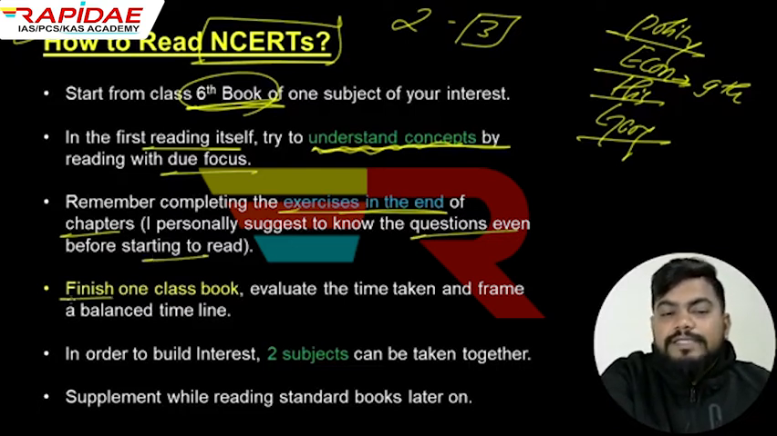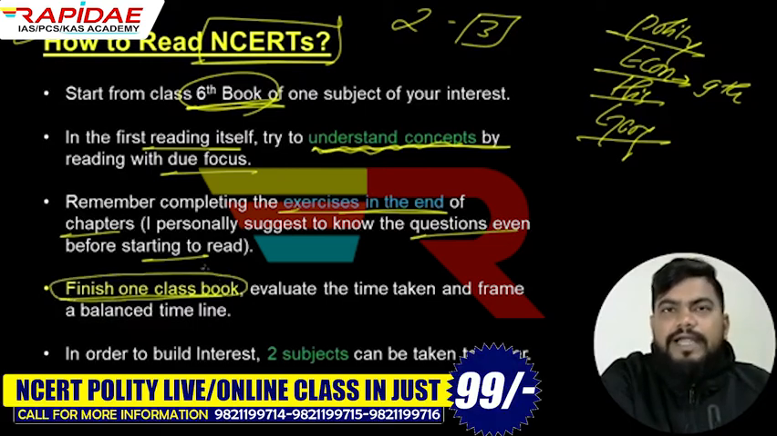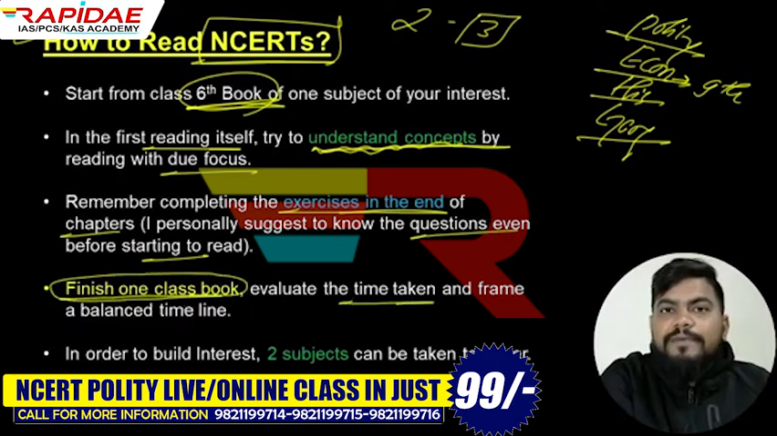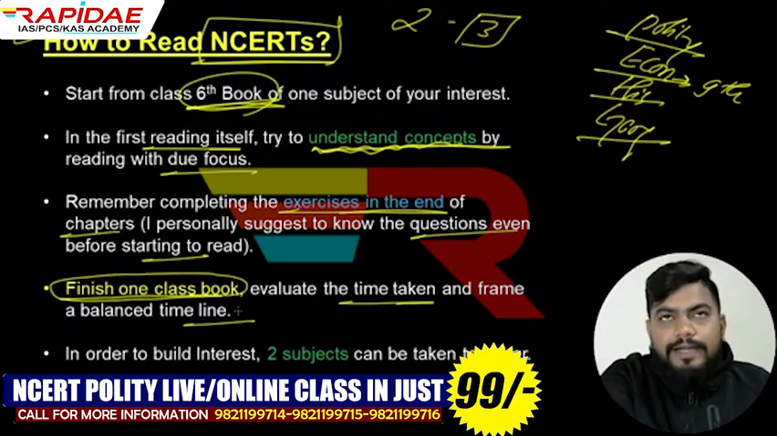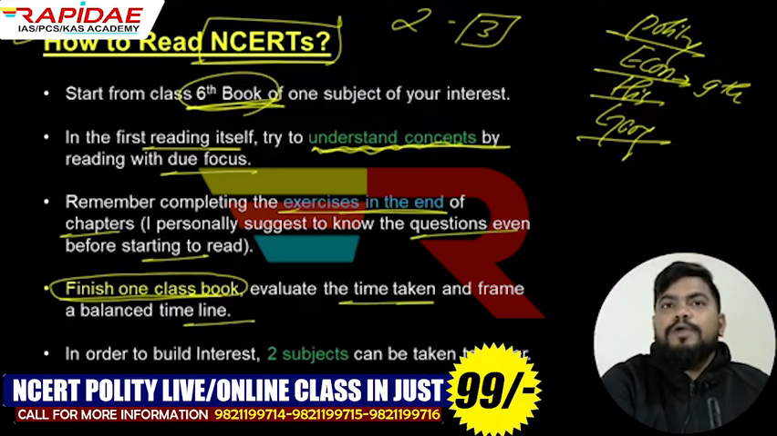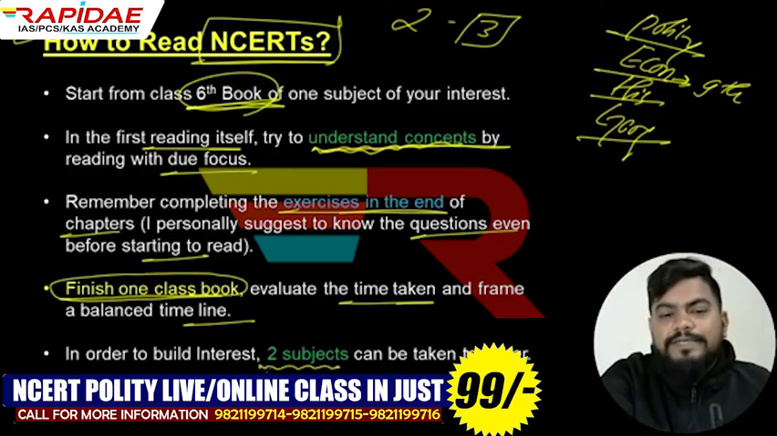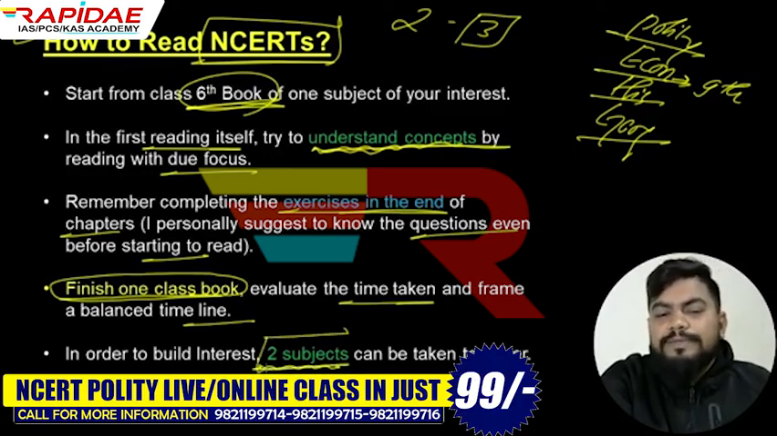Then guys, please finish one class book. Don't shuffle between the books, right? Finish one class book first, evaluate the time taken, and frame a balanced timeline for all the books, all the subjects also. And later on, when you already have a basic idea of how you're reading, you can also mix two subjects. If you're getting bored of one subject, then you can obviously mix two subjects in order to build a greater interest, right?